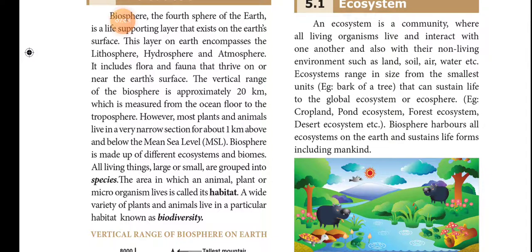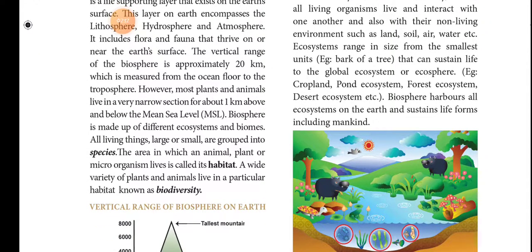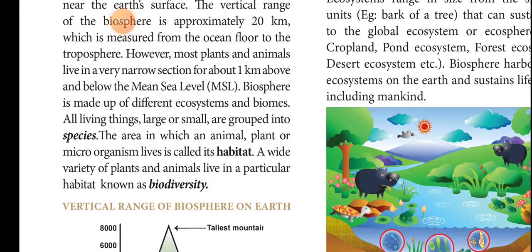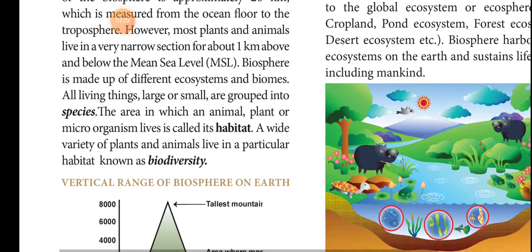All living things, large or small, are grouped into species. The area in which an animal, plant, or microorganism lives is called a habitat. So what is meant by habitat? All living things, that means animals, plants, or microorganisms, live in a habitat.